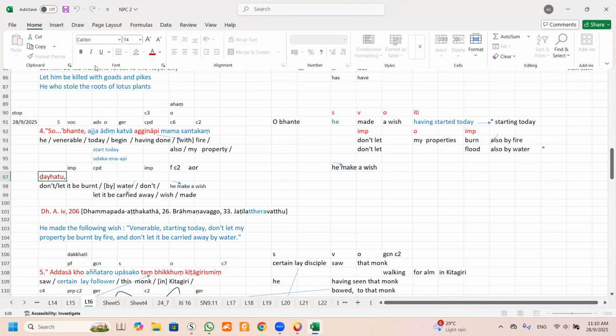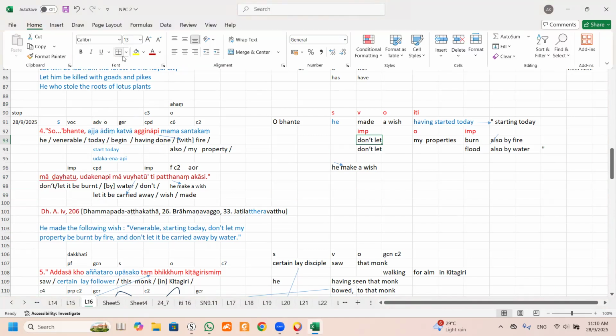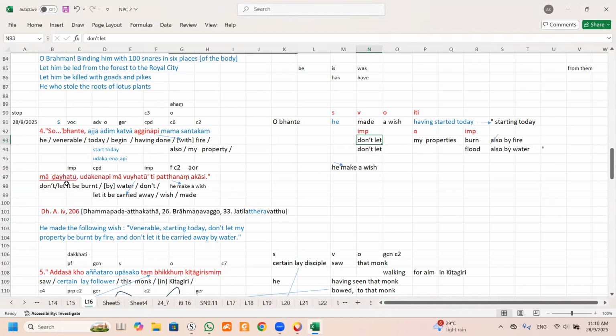Go to home. I want to underline this. So imperative, this is imperative. So I underline this, home. Imperative, that means don't let, okay, don't let, then this is the object. Don't let my property. And then come back to Dehatu. Dehatu means burn. Don't let my property burn.